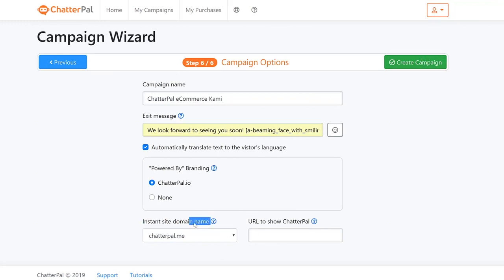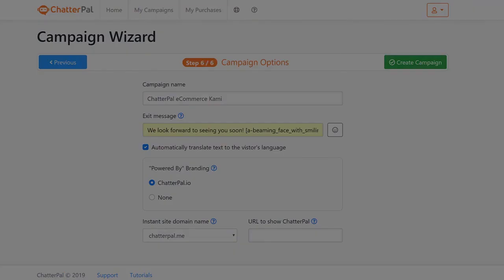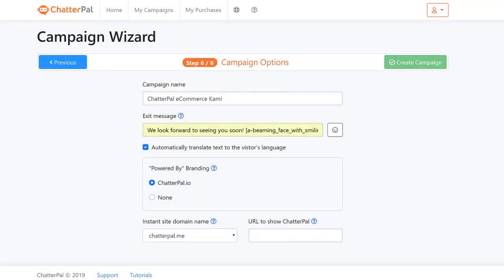You see that instant site domain name option? This one right here is the actual instant live link technology where you can start sharing these links without having to embed this on your own websites and so on. If you, let's say, wanted to quickly share it in social media or embed your ChatterPals on other sites and leverage other content, you can start sharing this in social media, your email lists, or even any advertising campaigns of your choice. So all you have to do is click create campaign, and I'm just going to click save and create, and boom, you're done.